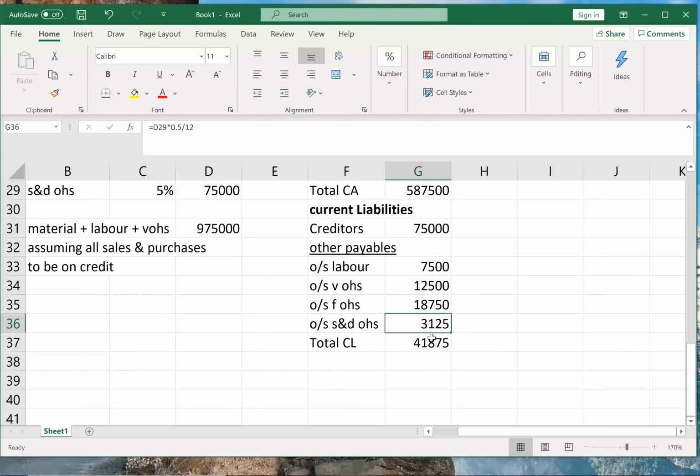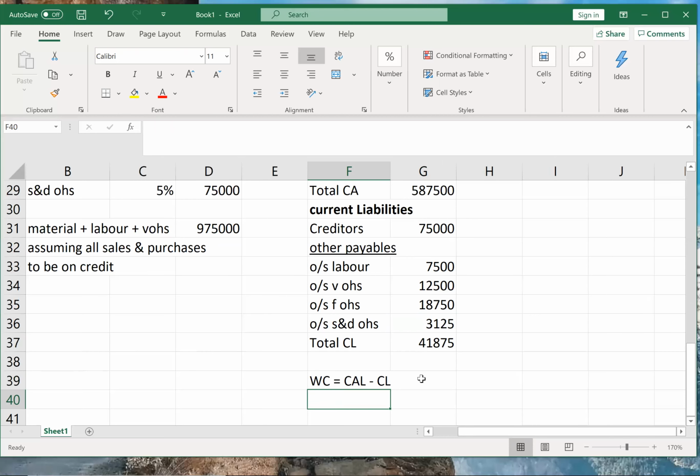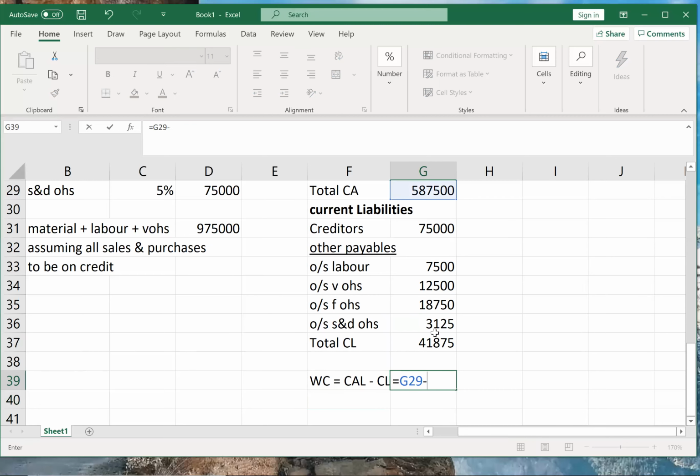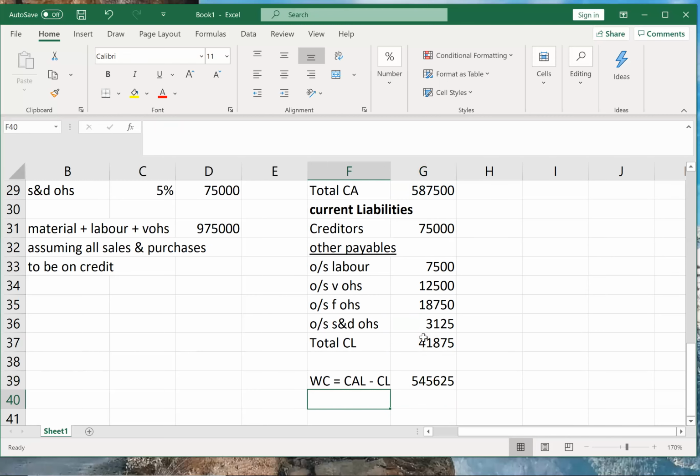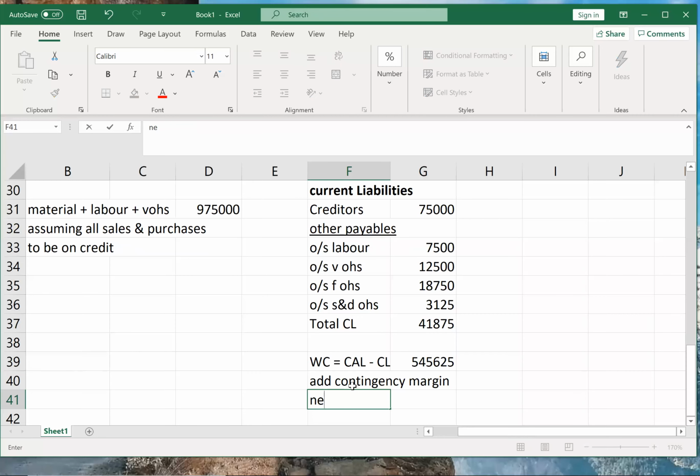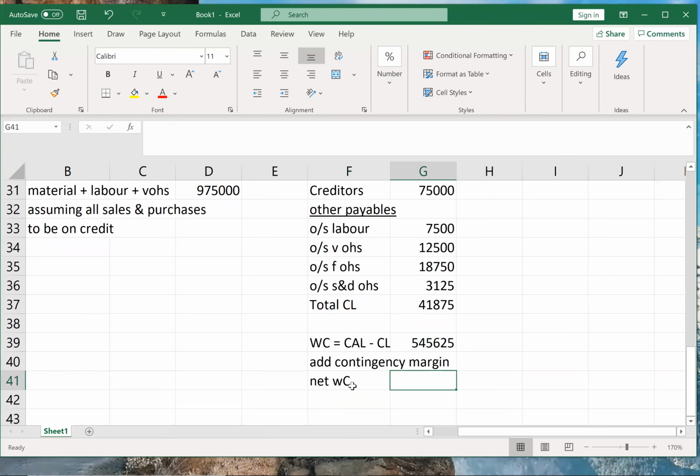Okay. So working capital will be current assets minus current liabilities. Total current assets minus total current liabilities, that is my working capital. Okay. Add contingency margin. But in this problem, it is not given, so keep it blank. So net working capital will be the same.